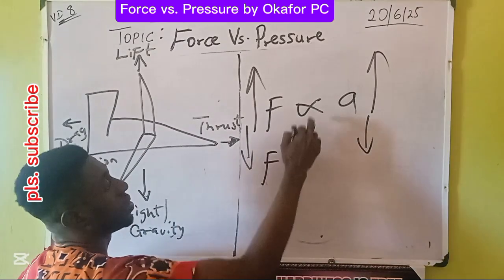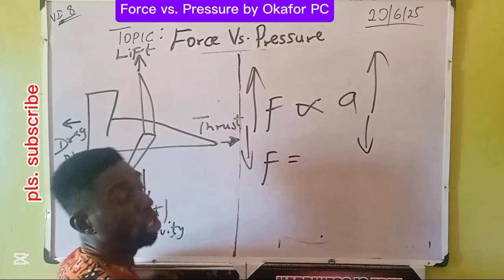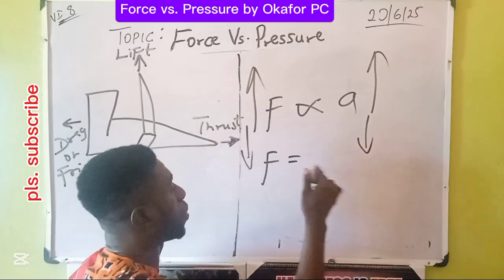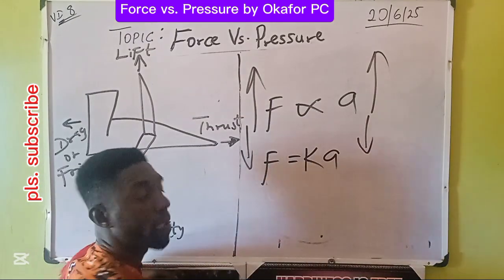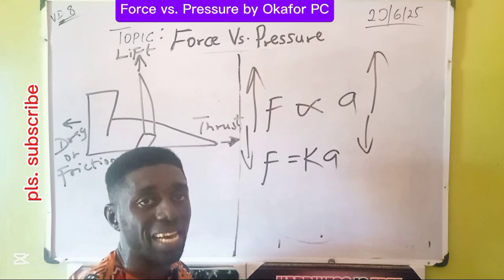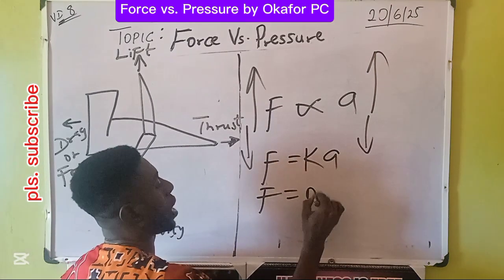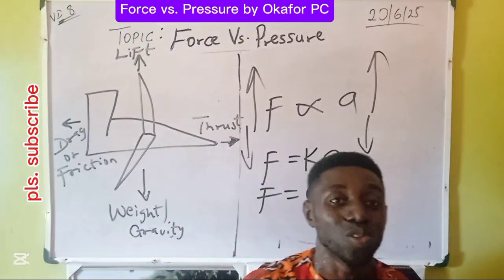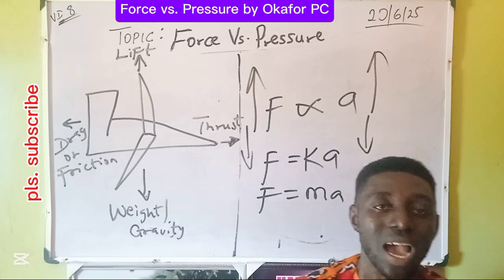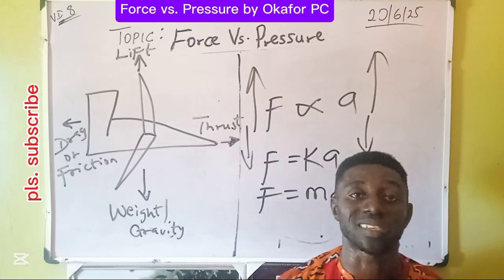Therefore, F, take away the variation sign, equal to, introduce a constant. This time it is direct proportion. K, then a. Then recall the constant here is mass. Therefore, F is equal to ma. This is Newton's equation, where F stands for force, m for mass, a for acceleration.